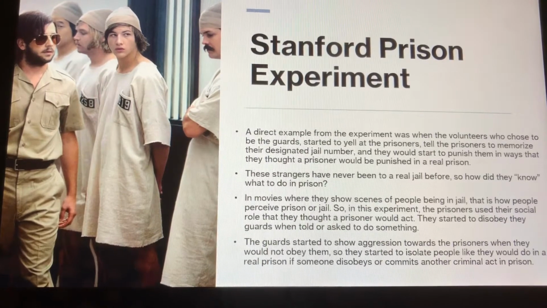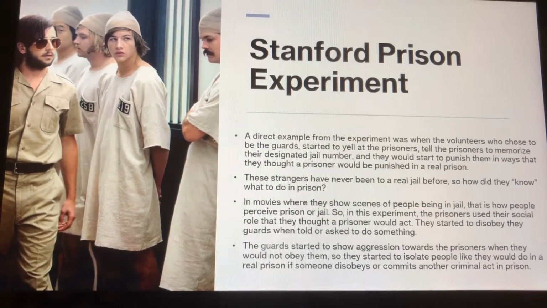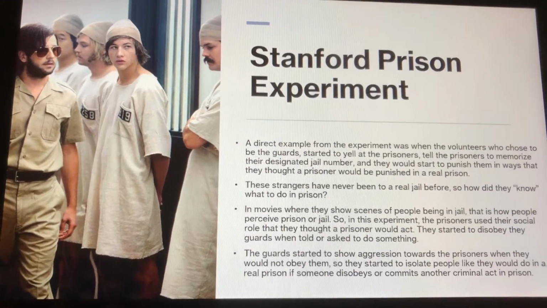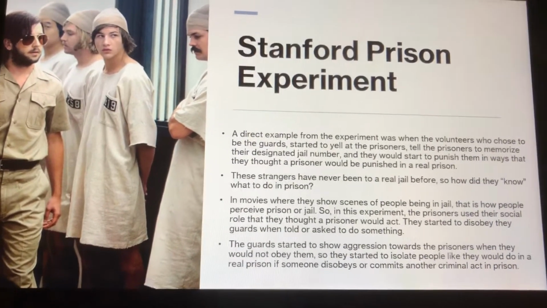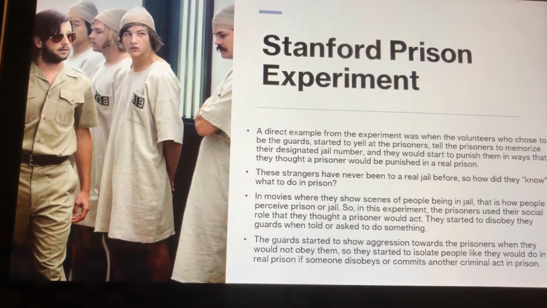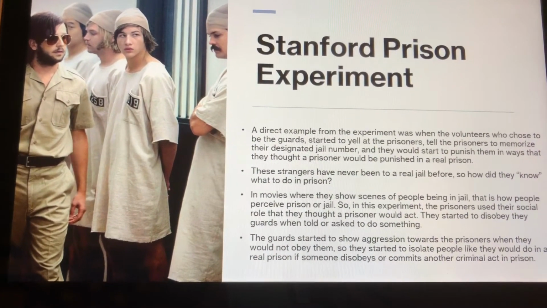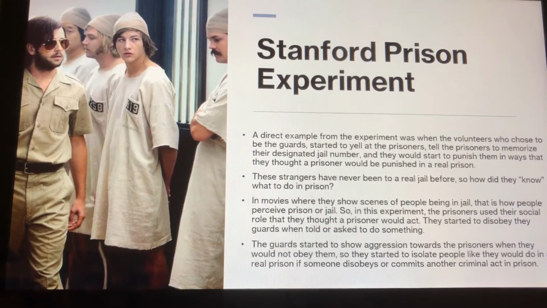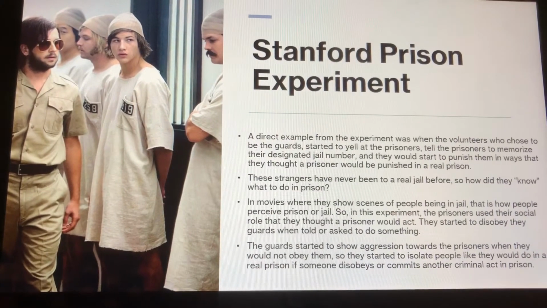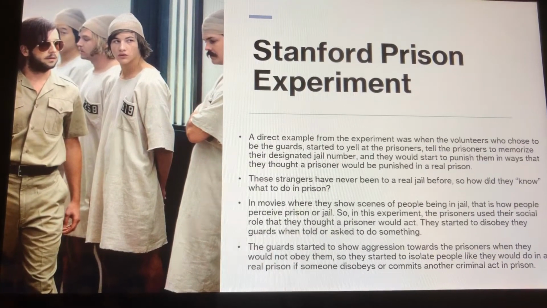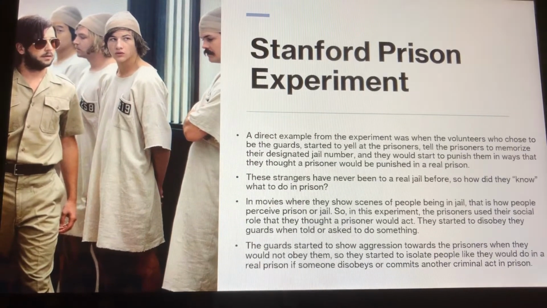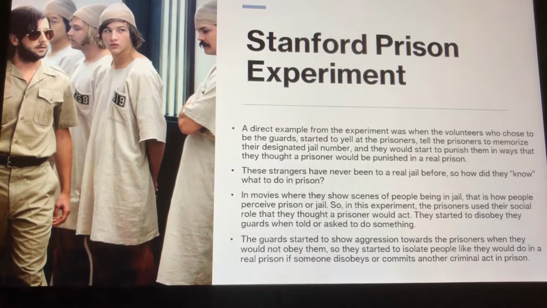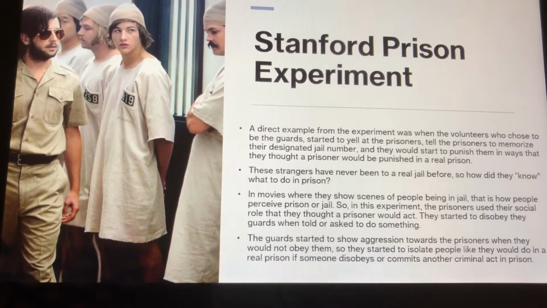These strangers have never been to a real jail before, so how did they know what to do in prison? In movies where they show scenes of people being in jail, that is how people perceive prison or jail. So in this experiment, the prisoners used their social role that they thought a prisoner would act. They started to disobey the guards when told and asked to do something. The guards started to show aggression towards the prisoners when they would not obey them. So they started to isolate people like they would do in a real prison if someone disobeys or commits another criminal act in prison.